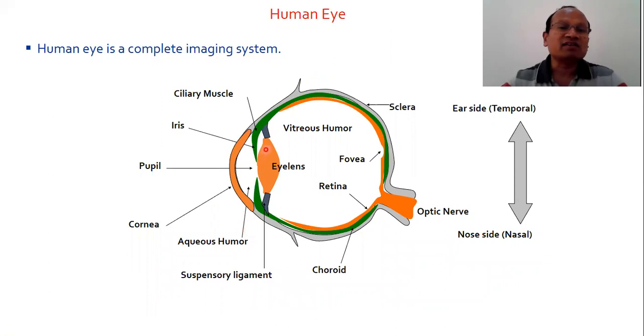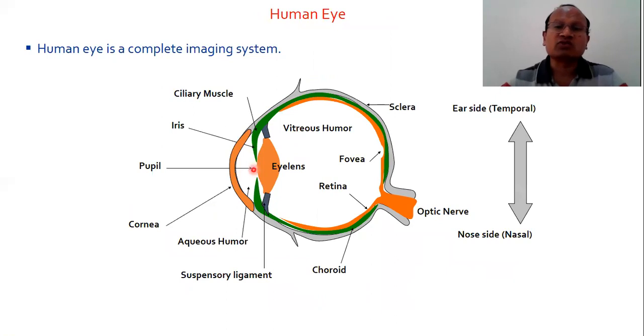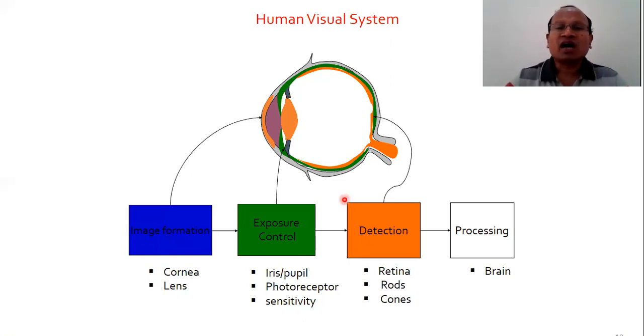Here you see your iris. So how much is the opening here? That depends, that decides the exposure. Then for detection, retina, rods and cones. You see here, retina, right, where it consists of different rods and cones that are used to detect the image.